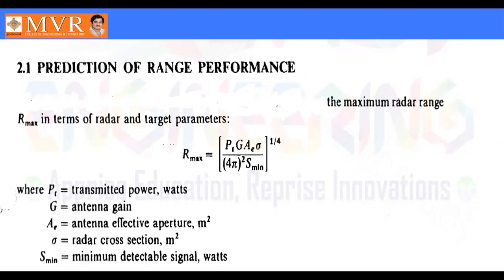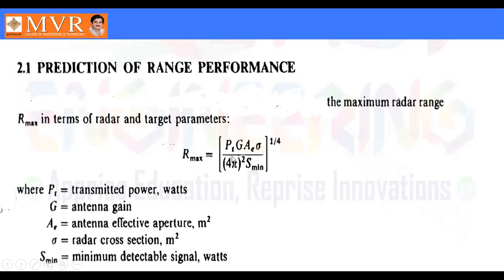Already, in the last class, we derived the range equation, that is R maximum is equal to (PT into G into AE into sigma divided by 4 pi whole square into S minimum) whole power 1 by 4. In that, we know that PT is the transmitted power, G is the antenna gain, AE is the effective aperture, sigma is the radar cross section, and S minimum is the minimum detectable signal. From this equation, we have seen that the range, that is the distance from the radar to the target, depends upon all these parameters.